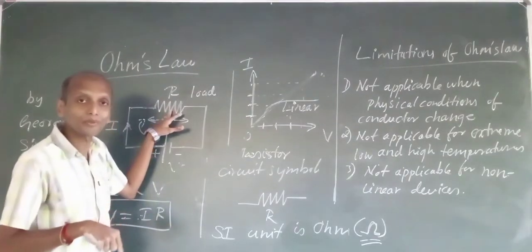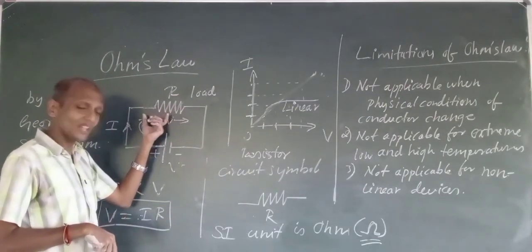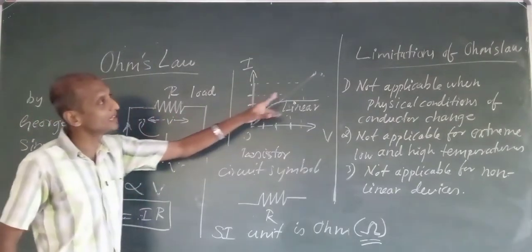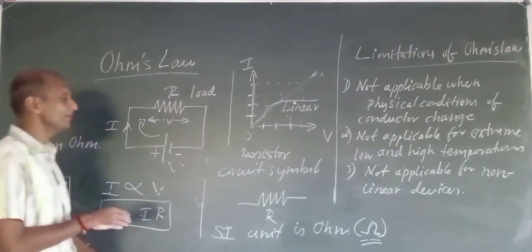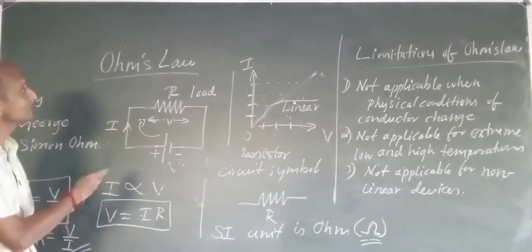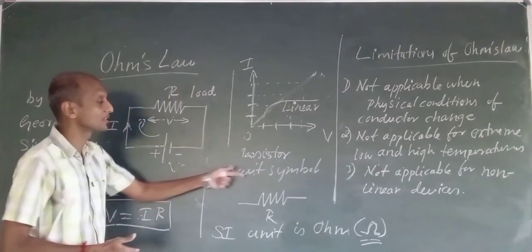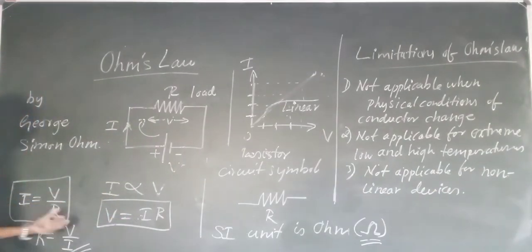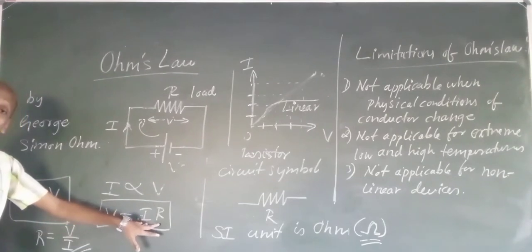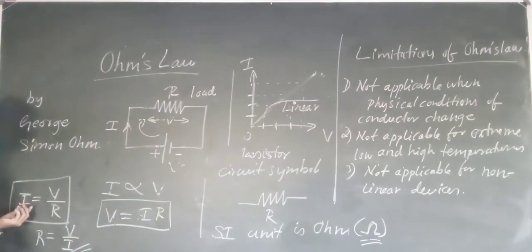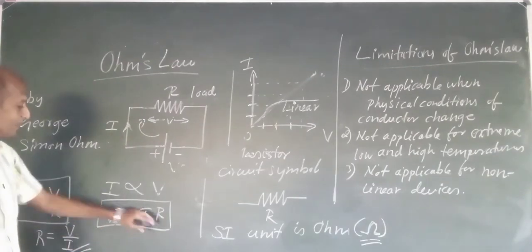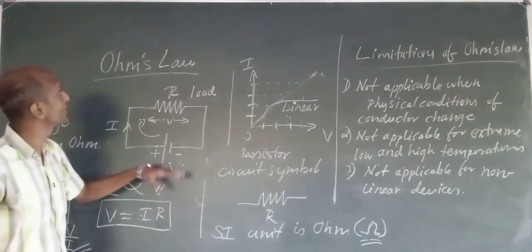Resistance being a linear component, Ohm's law is applicable to resistance. Likewise we have the limitations of Ohm's law. This is all about resistance, Ohm's law, the unit of resistance, and the circuit symbol of resistance. Ohm's law is very important: we can calculate voltage by knowing current and resistance, current by knowing voltage and resistance, and resistance by knowing voltage and current. Three combinations I can make, with R being the constant of proportionality. This is all about Ohm's law.